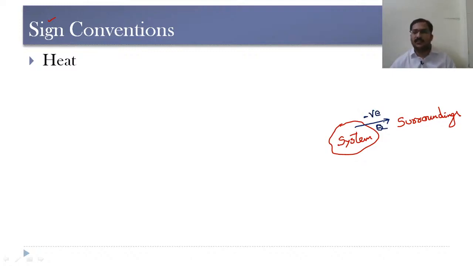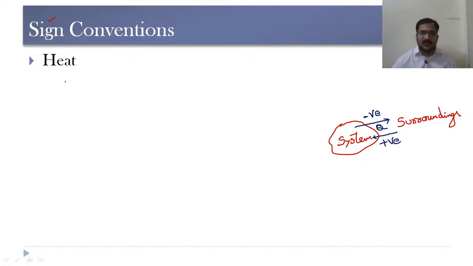So when heat flows in this direction, the sign convention we have to consider is minus. Whereas when heat flows from the surroundings to the system, the sign convention we take is positive.